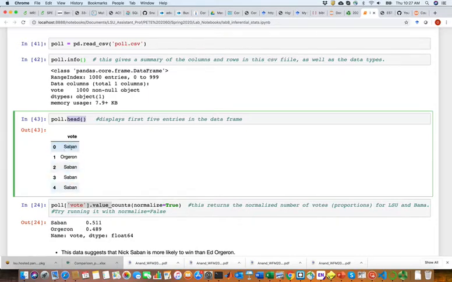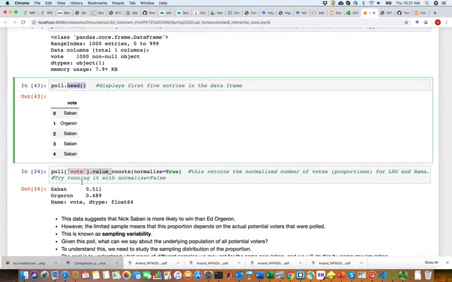So it's just either Saban or Orgeron. If it's Saban, it means this candidate is voting Saban. This is saying he will vote Orgeron, and this is saying he will vote Saban. So that's all you have in this file, 1,000 of those.